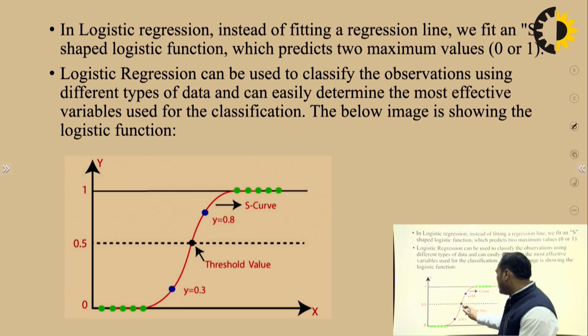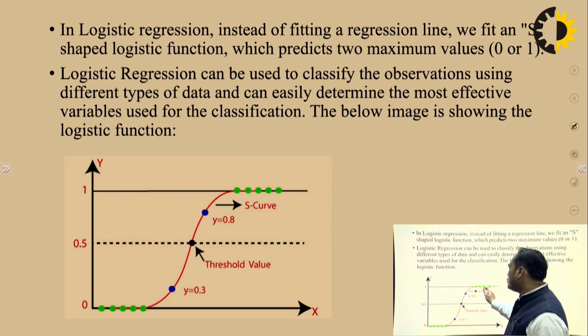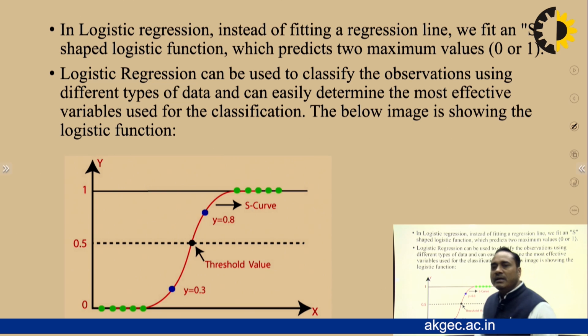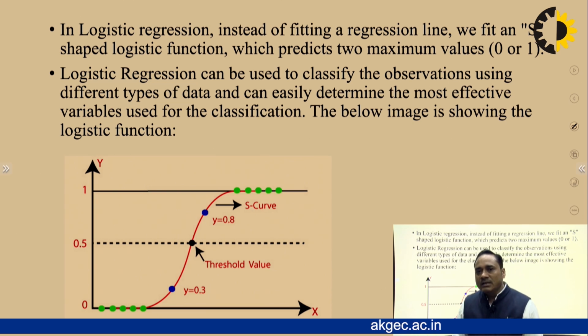This is the threshold value, and now we are going to move to the upper level. So this graph shows logistic regression, where on the basis of the value of x we get the value of y. But you must be sure that we are not getting a straight line, because the value varies between 0 and 1.